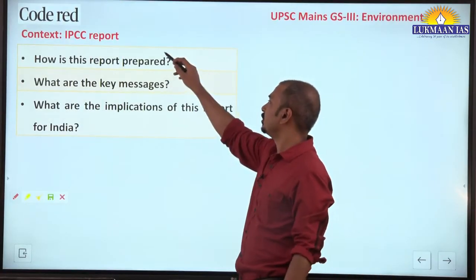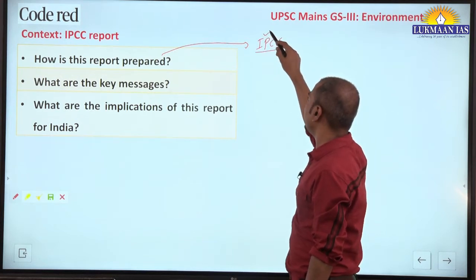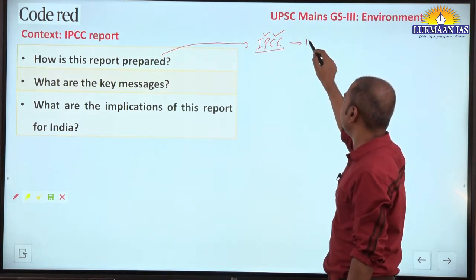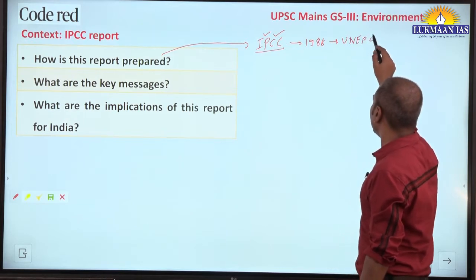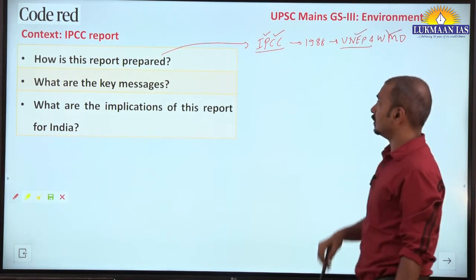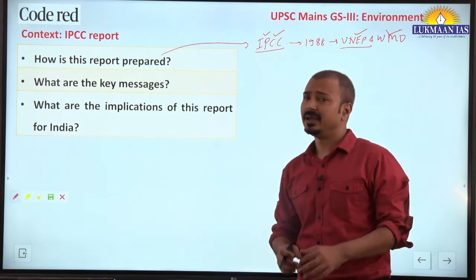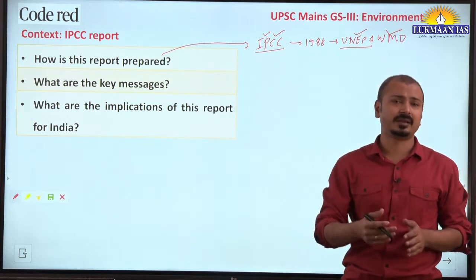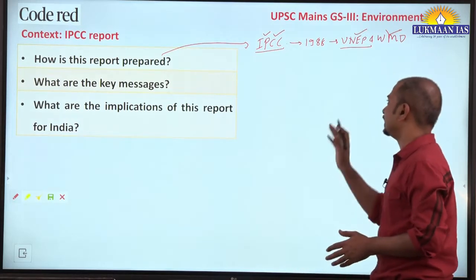So how is this report prepared? This IPCC report, Intergovernmental Panel on Climate Change. If you don't know the basics of IPCC, it was formed in 1988 by UNEP and WMO, the World Meteorological Organization. Now, this IPCC is just a compilation body. It is not doing any kind of scientific research or analysis. Rather, it is compiling data, and on the basis of that data, it is recommending some policy measures to the different governments. Okay, so this is IPCC.